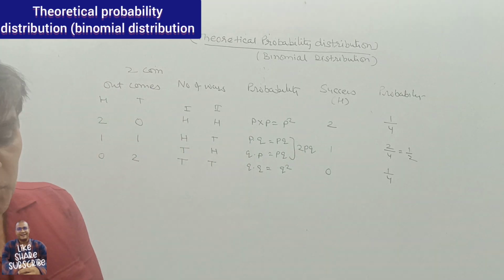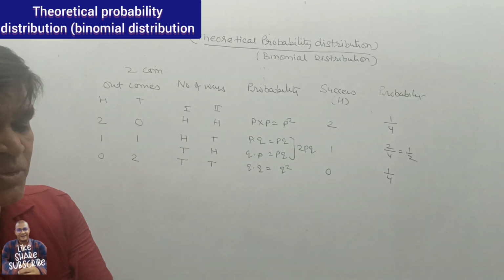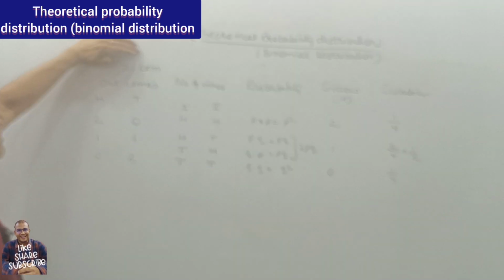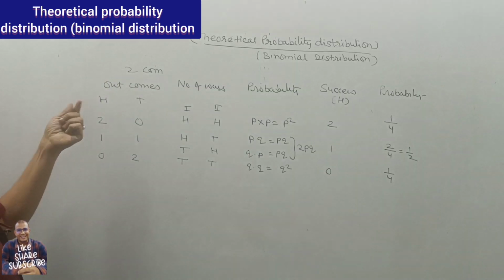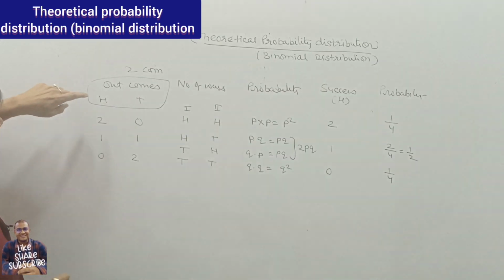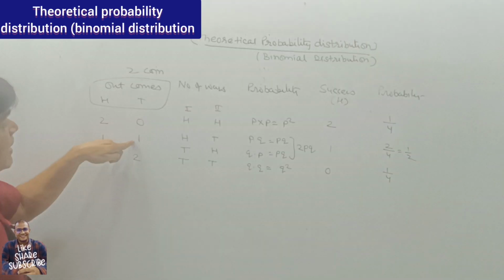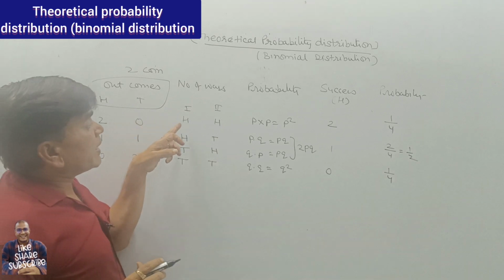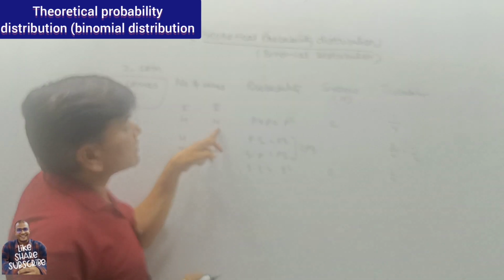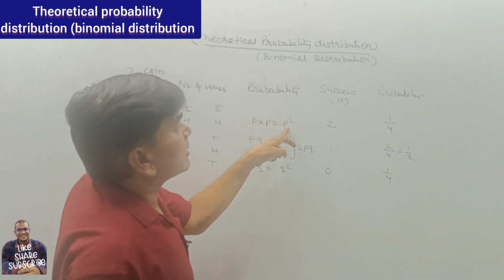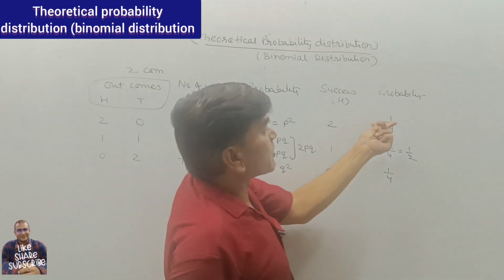So in the two coin case, the very first thing you should learn: we are throwing 2 coins. The outcome may be head and tail. So there may be 2 heads, 0 tails. There may be 1 head, 1 tail. There may be 0 heads, 2 tails. So the outcome is head in the first and head in the second. So the probability for head is P square. The number of heads is 2, so the probability is 1 by 4.